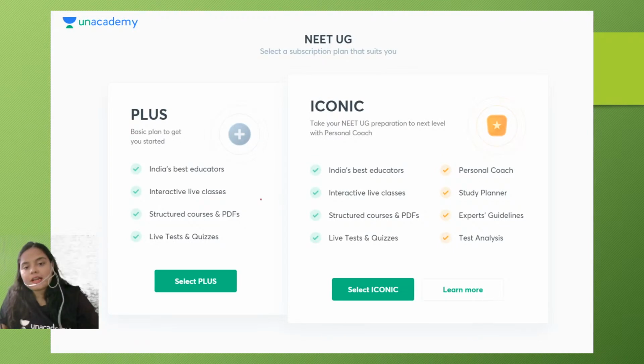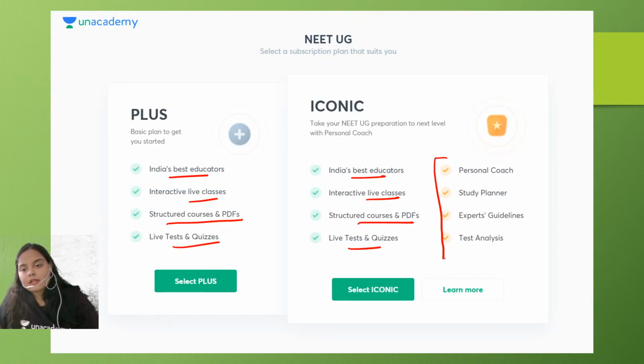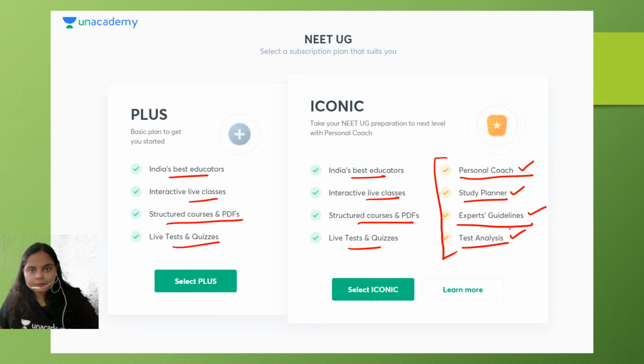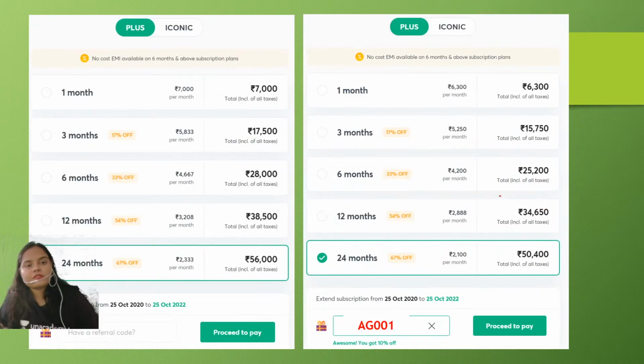So in both the platforms, you are getting India's best team of educators, interactive live classes, structured courses and PDFs, live tests and quizzes. But what's new in Iconic? Availability of a personal coach, a study planner, your own personalized study planner, expert guidelines and test analysis. Now let's see how you can proceed for the subscription.